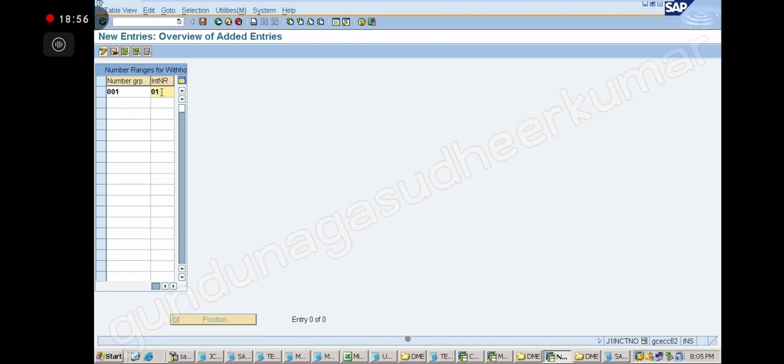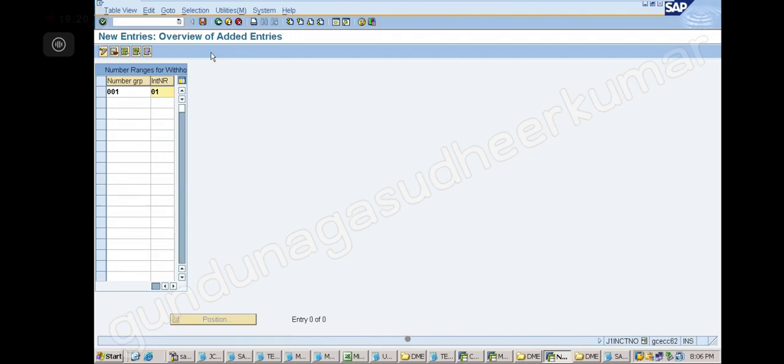Sir, 001 number group for both we have given. Is there no clash? Already we have given 001 group in the remittance challan also. Yeah, here also I am giving. No problem. It will pick up the internal number series. No need to worry.